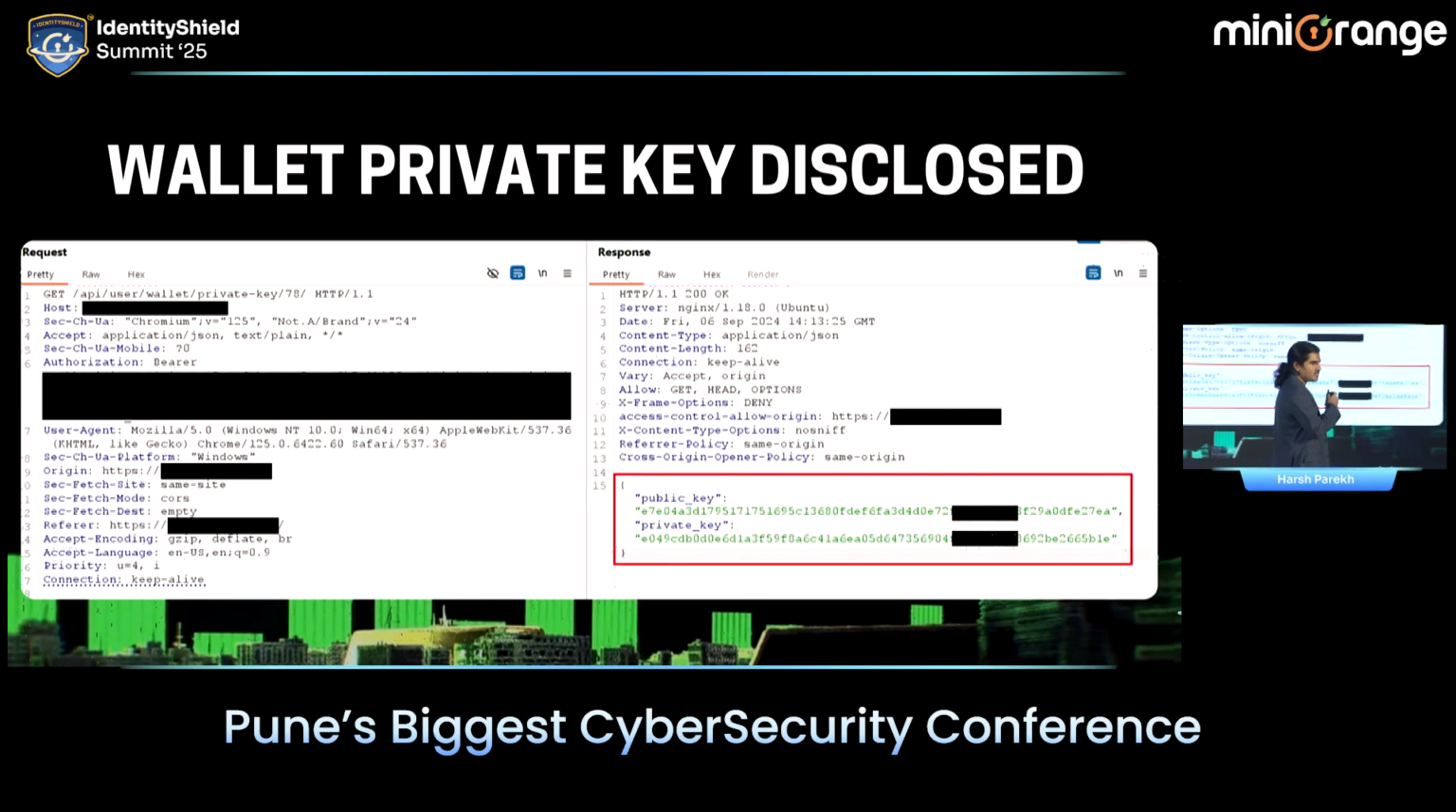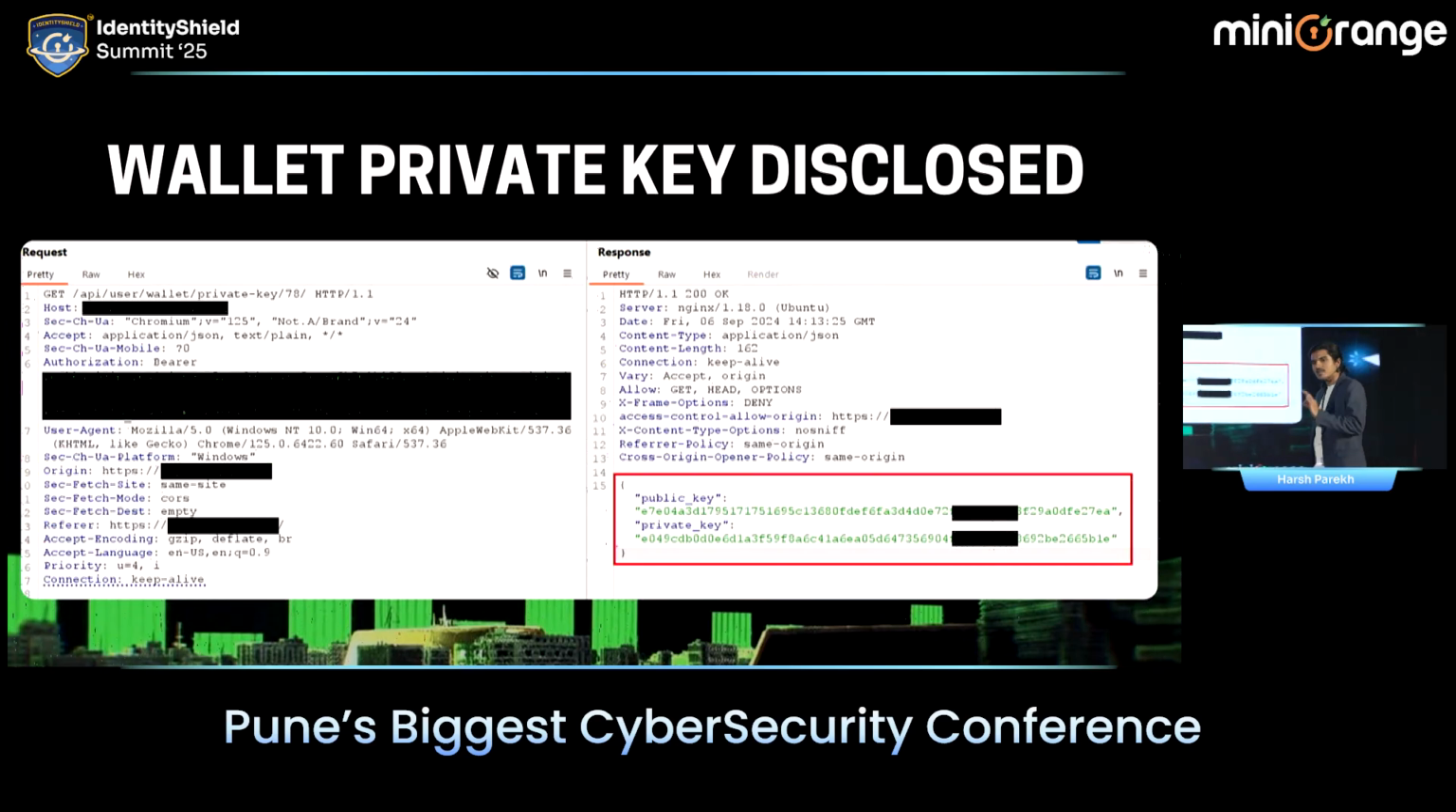Behind me on the screen, you can see a request. There is an API request to user wallet private key, and there is an ID 78. This is a live wallet. This is a wallet that we were testing in our company, and we identified a vulnerability. On changing the ID 78 to 79, we were able to retrieve the public and private key of another user.